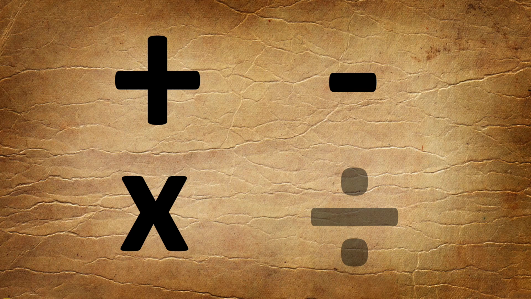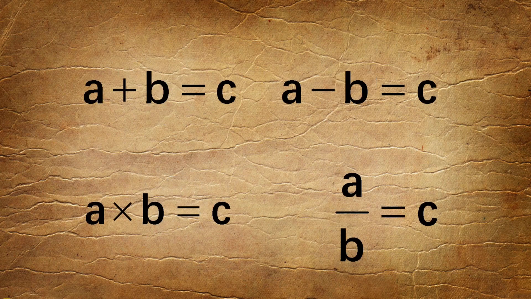We all know that there are 4 operations in mathematics: addition, subtraction, multiplication and division, which can be expressed in these forms with variables a, b and c. It's quite interesting to know whether these operations are really defined for all values of a and b.